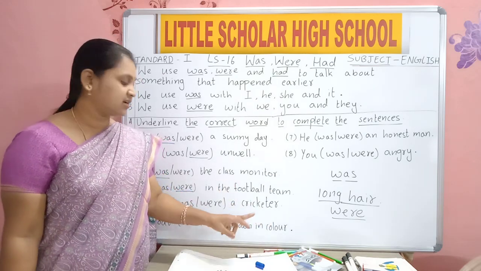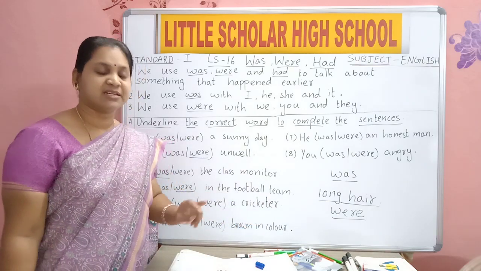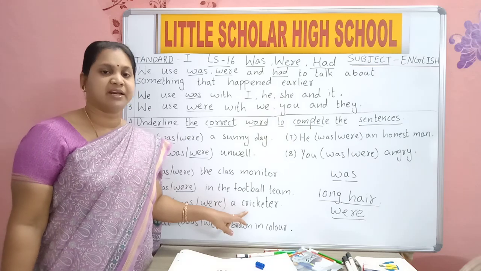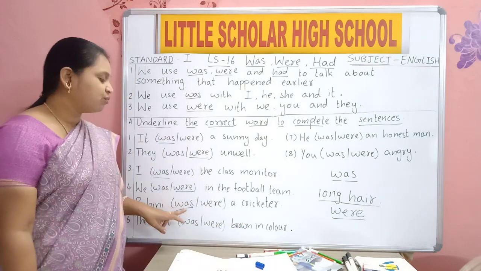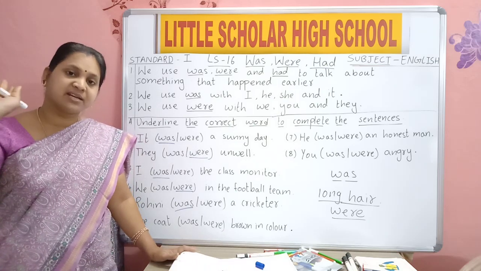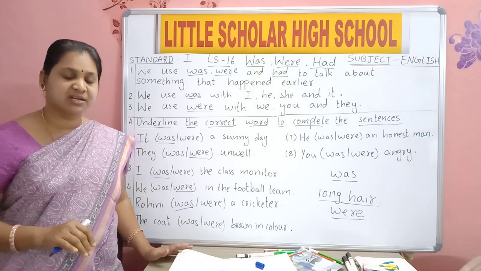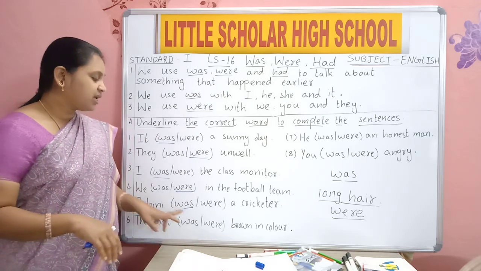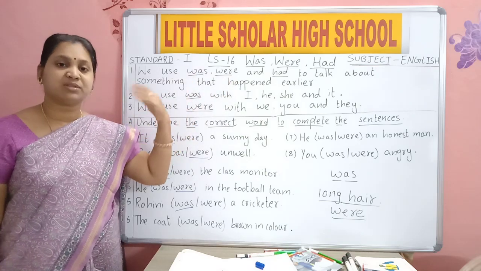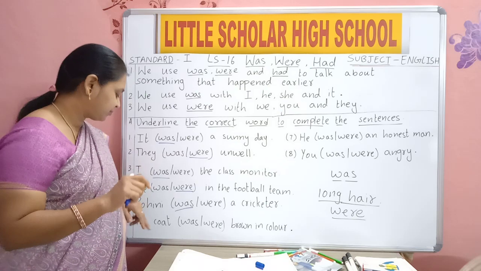Rohini was a cricketer. That means Rohini was a cricketer at that time. Now she is not a cricketer. We use was and were to talk about things which were already completed earlier.